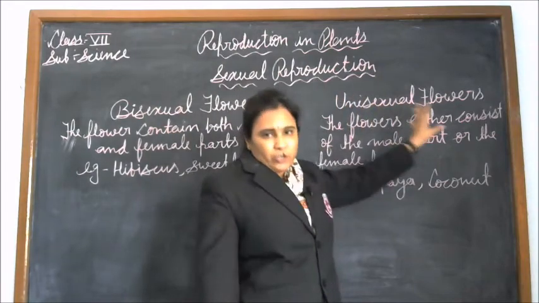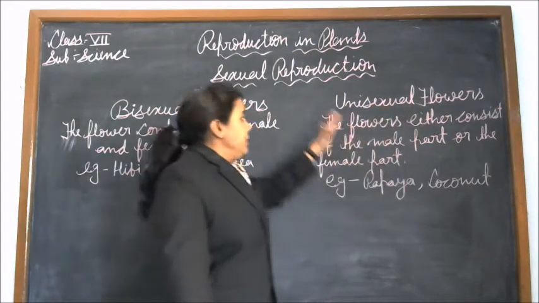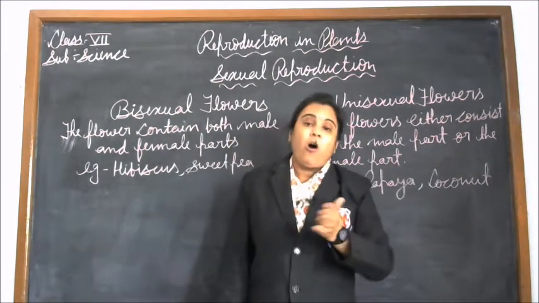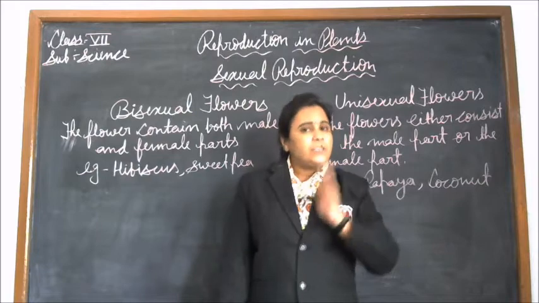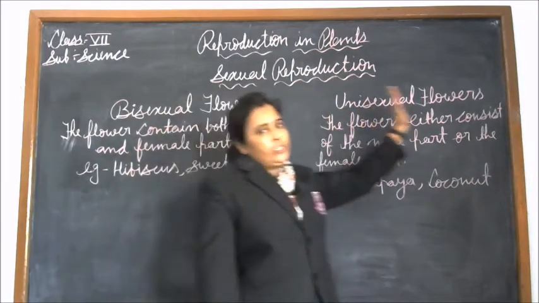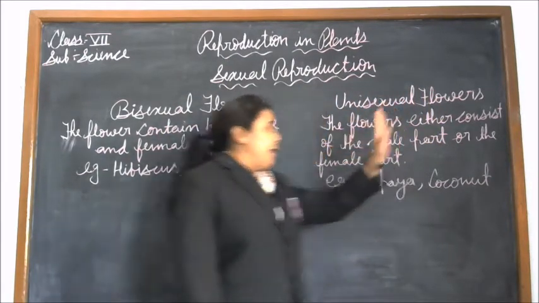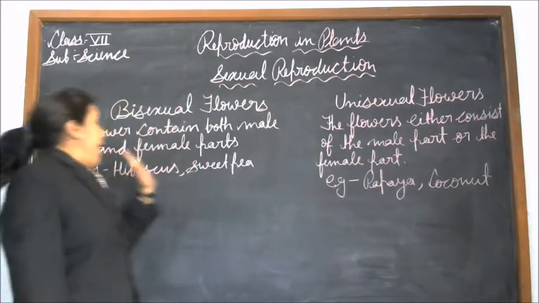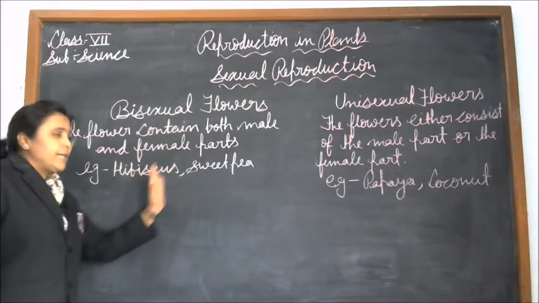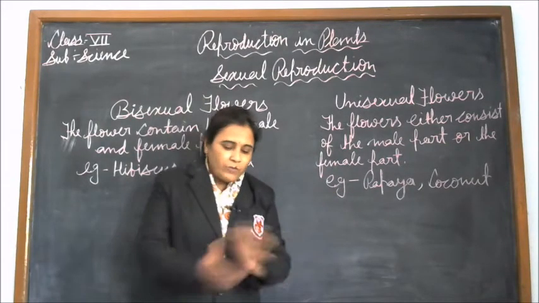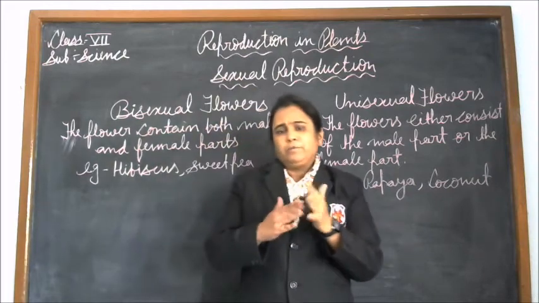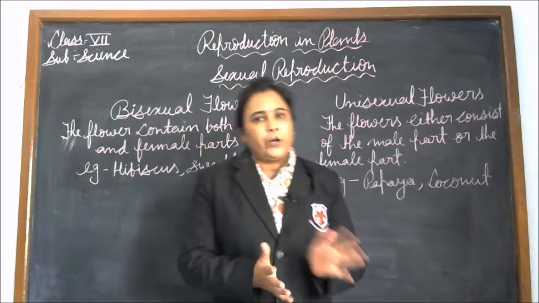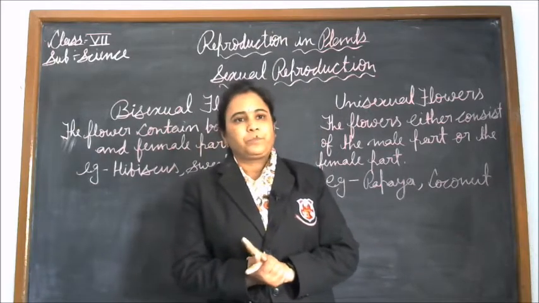Next is the unisexual flower. In this type, the flower consists of either the male part or the female part. Examples of unisexual flowers are papaya and coconut. Examples of bisexual flowers are hibiscus and sweet pea. Now we will study in detail the male and female reproductive parts of a flower.